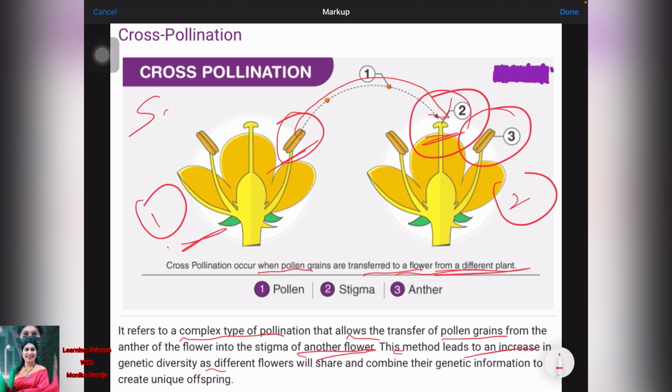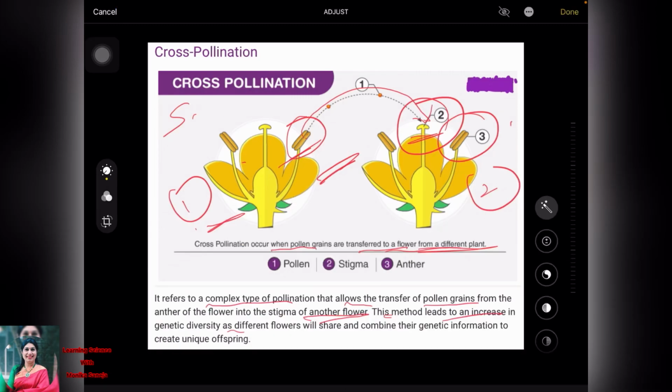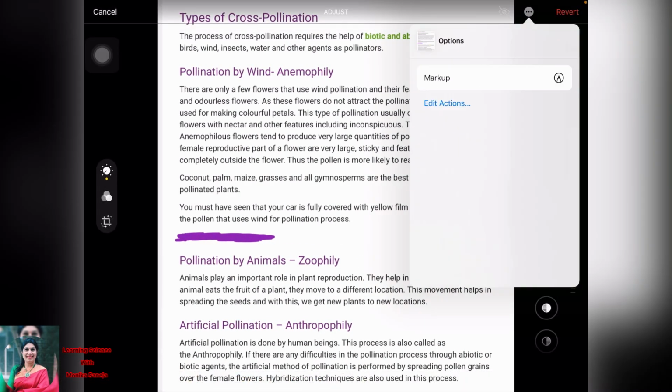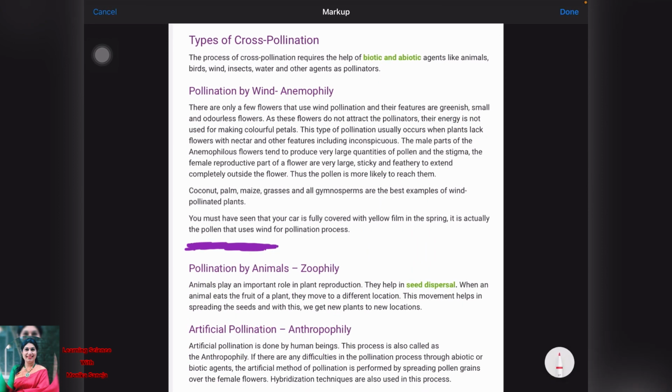They are very lightweight. Pollens are very small and lightweight, and they are carried from one flower to another flower by different means, and these means are called the agents of pollination. And these agents of pollination are also called the pollinators. The process of cross pollination requires the help of biotic and abiotic agents.